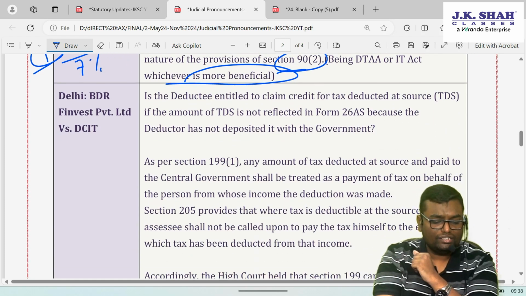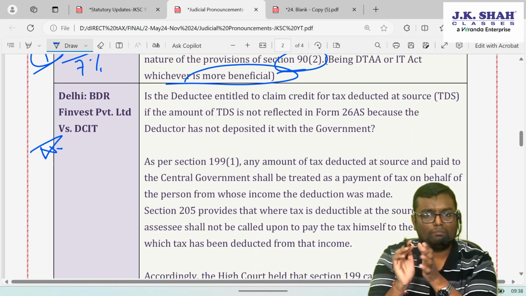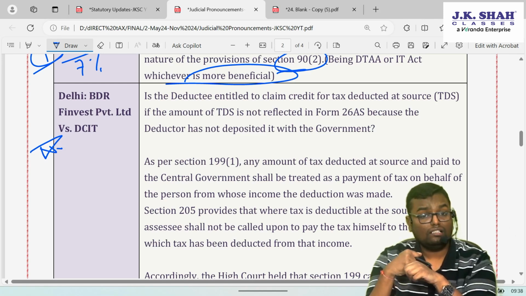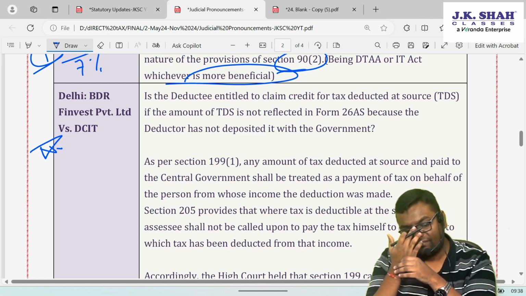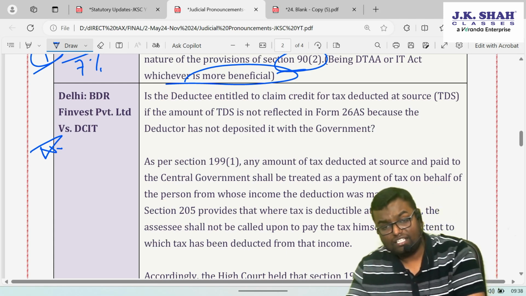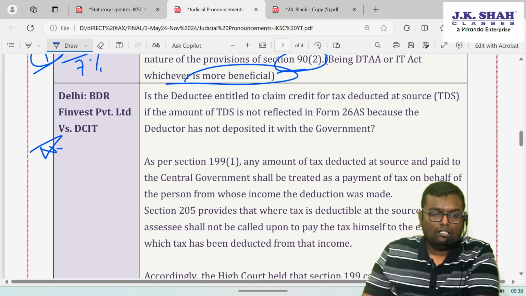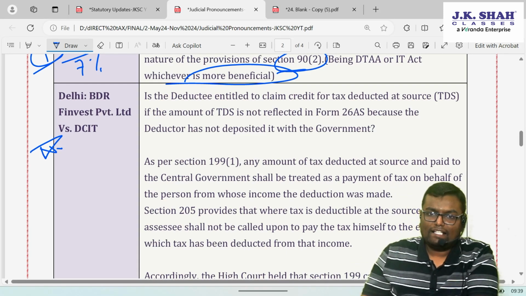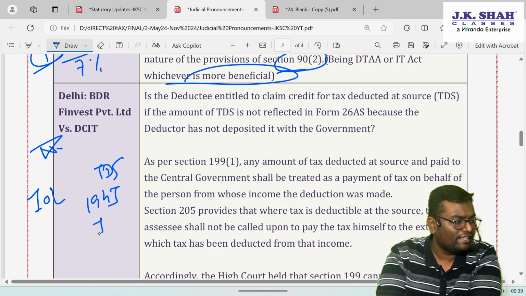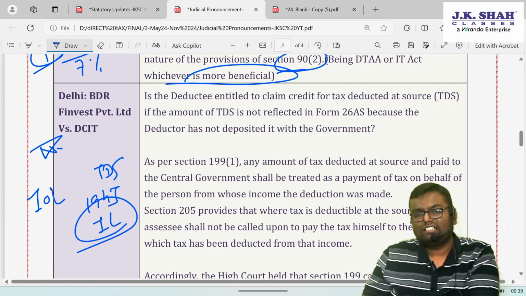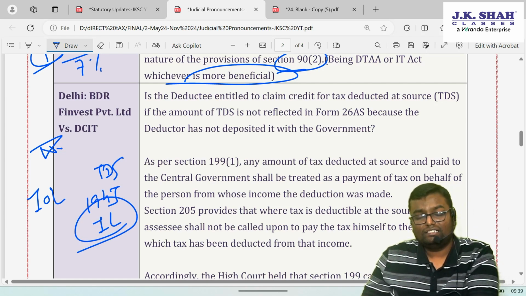Okay, one issue which I guess many taxpayers are facing, many consultants are facing. Delhi High Court has clarified, BDR Finvest Private Limited versus DCIT, in the favor of assessee. Let's say I earned rupees 10 lakh of professional fee, and on that 10 lakh rupees of professional fee, my TDS of 1 lakh is deducted under section 194J. So I am under the impression that my TDS is deducted in the name of government. That much money will be paid by the deductor to the government.